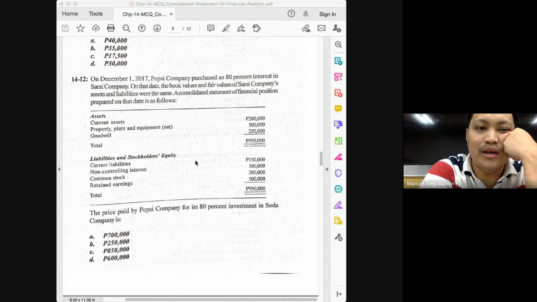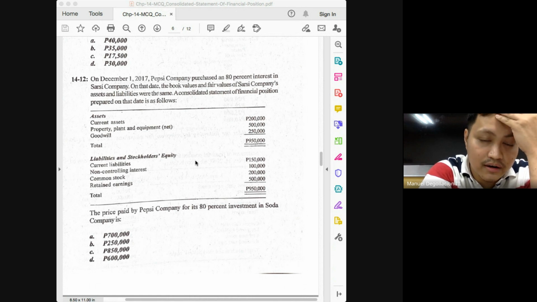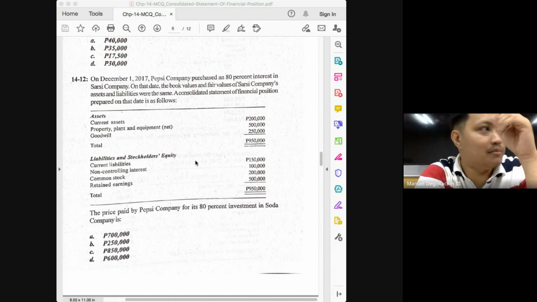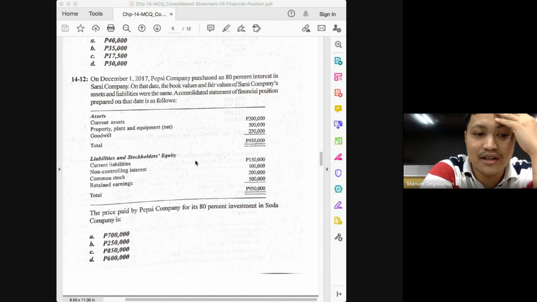That would mean that out of the total assets of 950, 250 is your goodwill, and then only 250 comes from the subsidiary. The remaining 450 comes from the parent. So if this comes out in the exam, class, how much is the consideration?